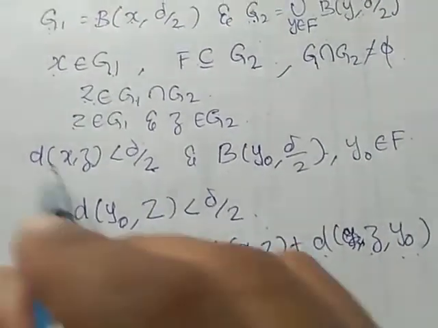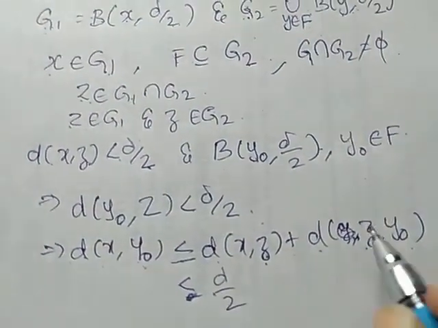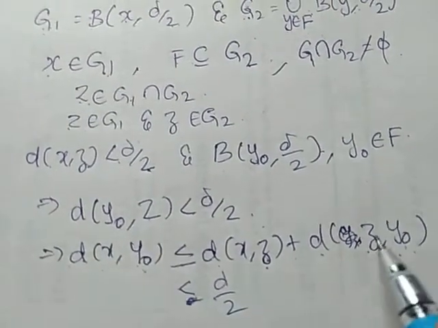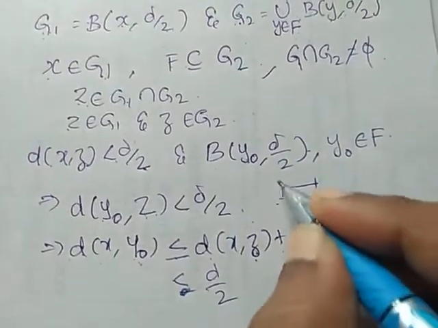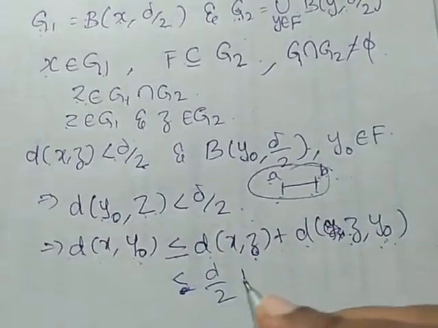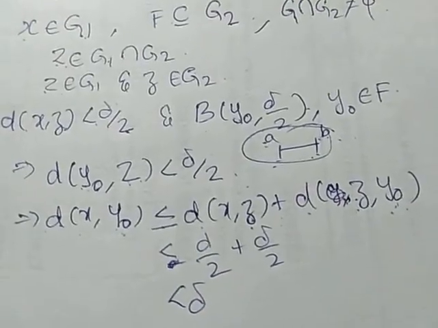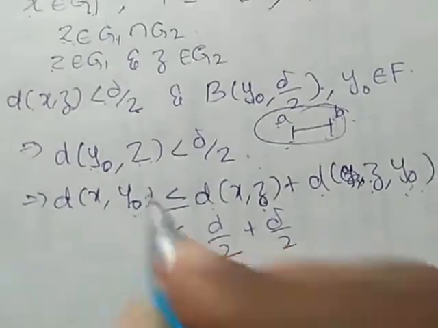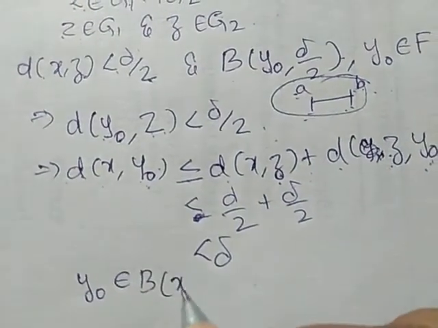So what is d(x, z)? Strictly less than δ/2. And what is d(z, y0)? d(y0, z) or d(y, z) are one and the same. If we consider these two distances from a to b or b to a, they are one and the same, therefore this is also less than δ/2. So we have less than δ. So d(x, y0) is less than δ. This implies y0 belongs to B(x, δ).